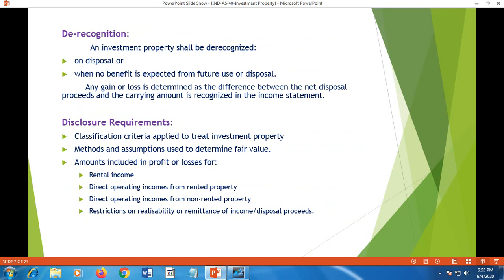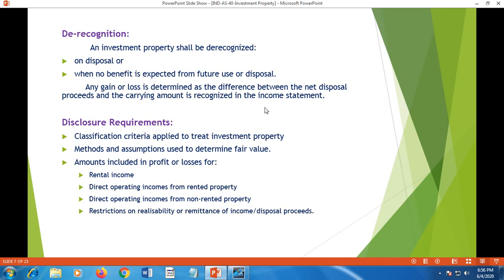Derecognition. An investment property shall be derecognized on disposal or when no benefit is expected from future use or disposal. That means the property hitherto held as investment property, now the property has lost its status. It may be due to disposal. That means when the property is sold, or when there is no benefit expected from future use. That means there will be no rental income from the property. In such case, under the head investment property, the property will not remain.